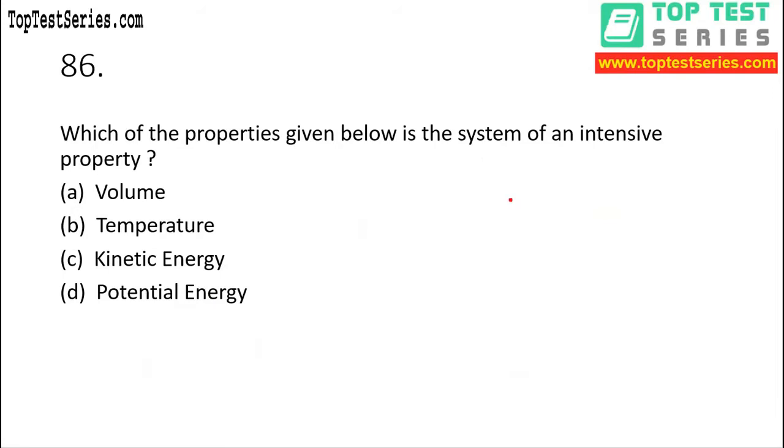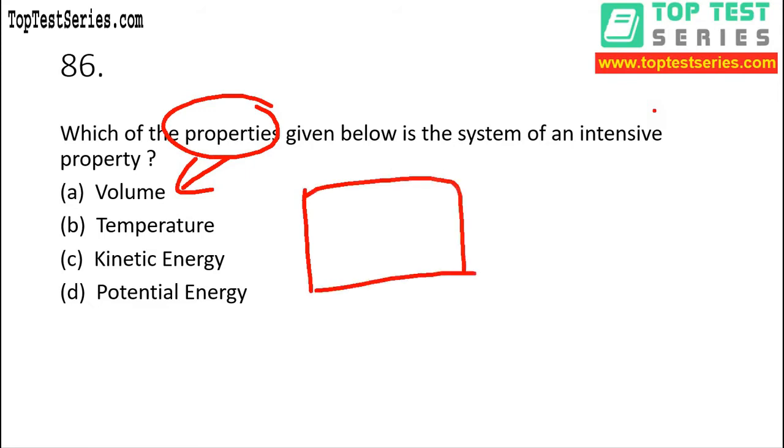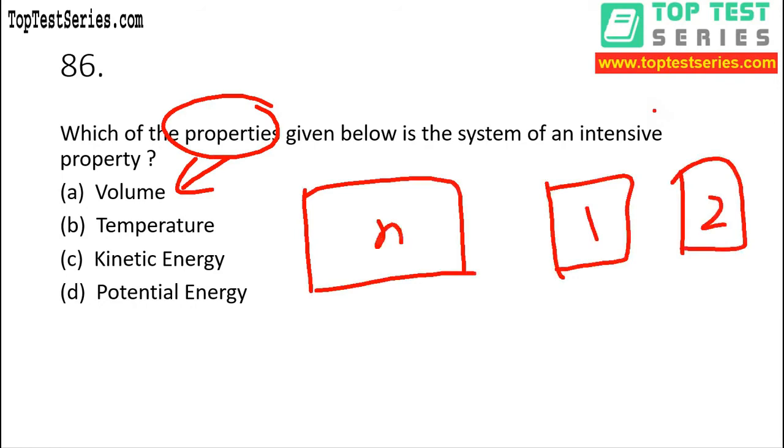Question number 86. Which of the properties given below is the system of an intensive property? Well, properties are really important. We have seen questions very often from this topic, so you must know this topic very clearly, right? So volume is an extensive property. Why? Suppose let's take a box, and divide this box into two parts, part 1 and part 2. This is the main box. What is happening in this case? Volume is divided. That means if it is divided, volume is changing. That means it is dependent on mass.